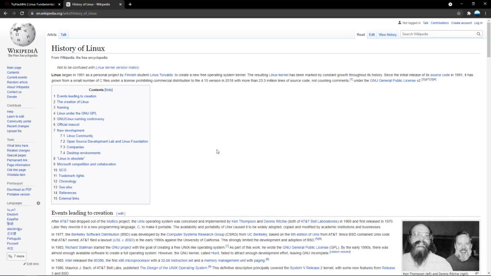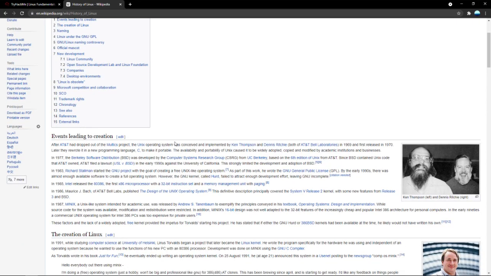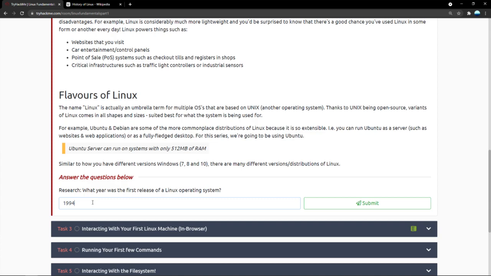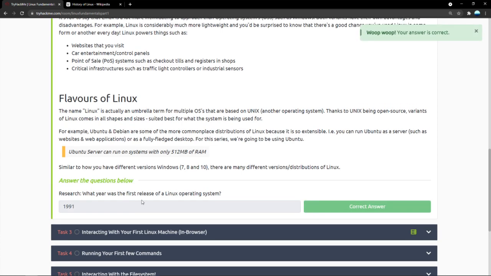So, we will now go into a Wikipedia article. There's a lot of backstory here, a lot of people and whatnot. In 1991, while studying computer science at University of Helsinki, Linus Torvalds began a project that later became the Linux kernel. So yes, 1991 is what we're looking for. Let's check. Yep. And there we go.